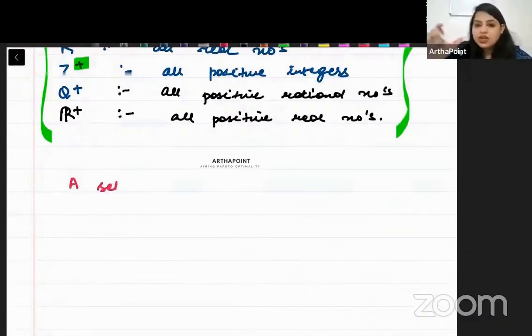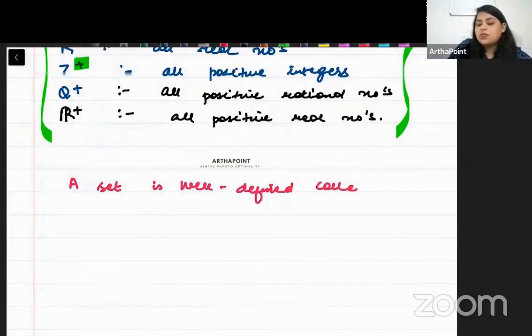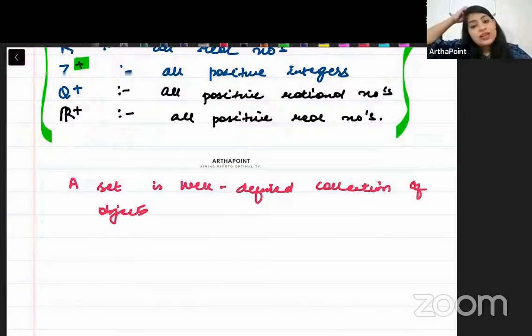Now, next we want to understand that a set is not only a collection of items, but now I want to use a very important term. A set is a well-defined collection of items. Well-defined word use करना बहुत जरूरी है. What is well-defined? So try and understand, beta. Why are we using the word well-defined? If it is not well-defined, then it is not a set.